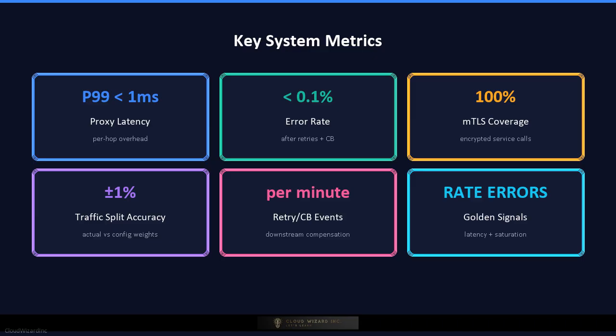Retry and circuit break events, which show how often the mesh is compensating for downstream failures. Golden signals including request rate, latency, errors, and saturation give operators a clear picture of service health. These metrics are what the platform team actually watches.